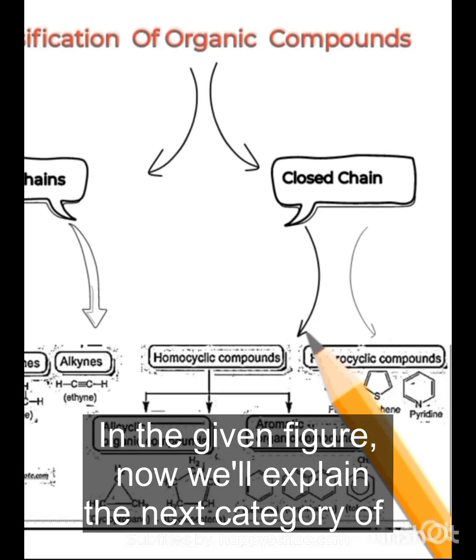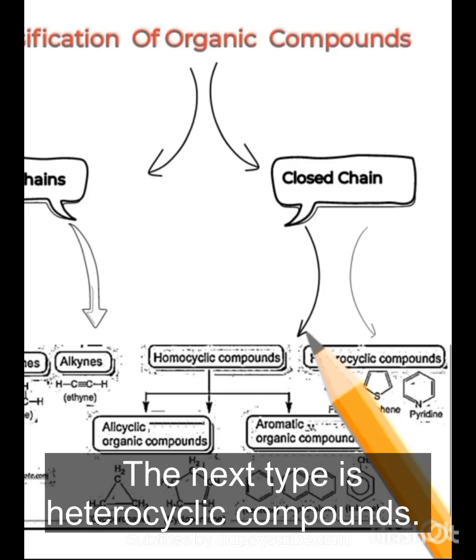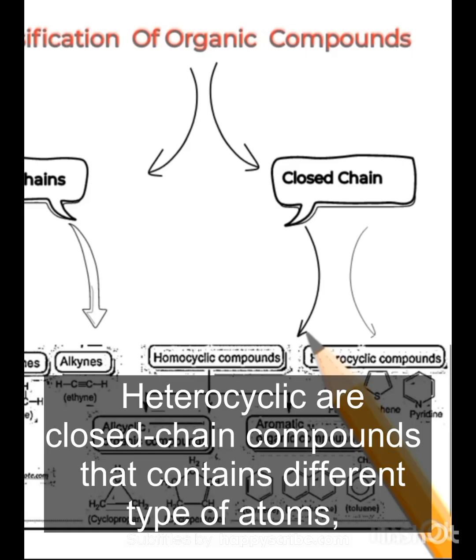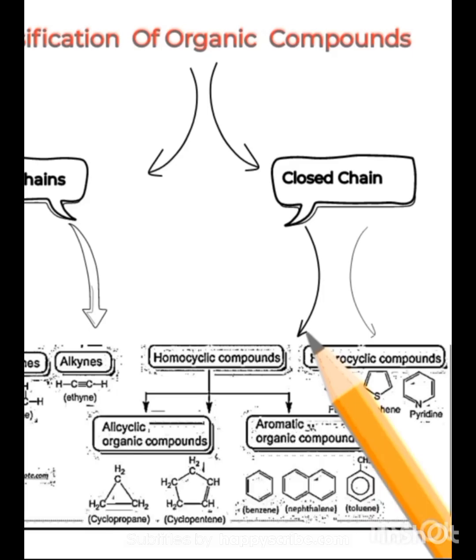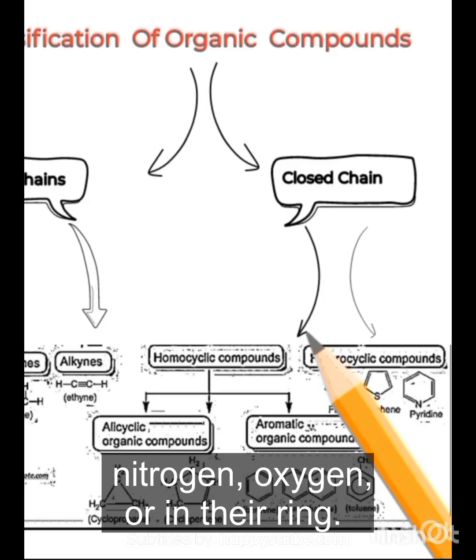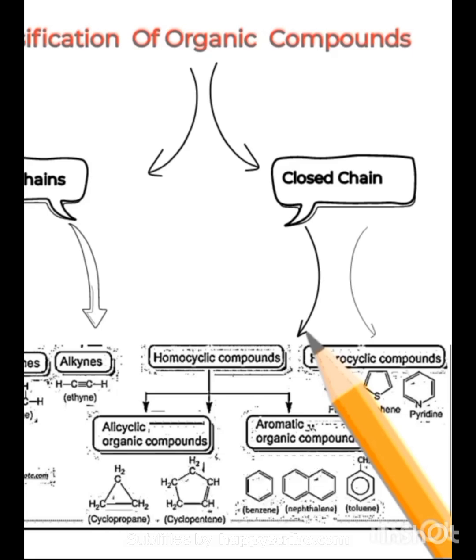Now I'll explain the next category of closed chain compounds. The next type is heterocyclic compounds. Heterocyclic are closed chain compounds that contain different types of atoms, meaning they contain atoms other than carbon, such as nitrogen, oxygen, or sulfur in their ring. This includes pyridine and furan.